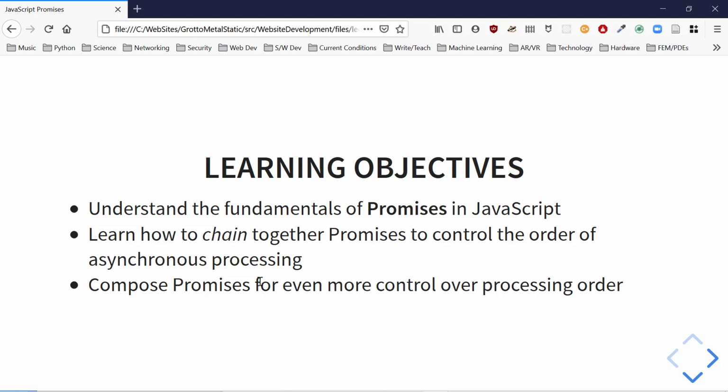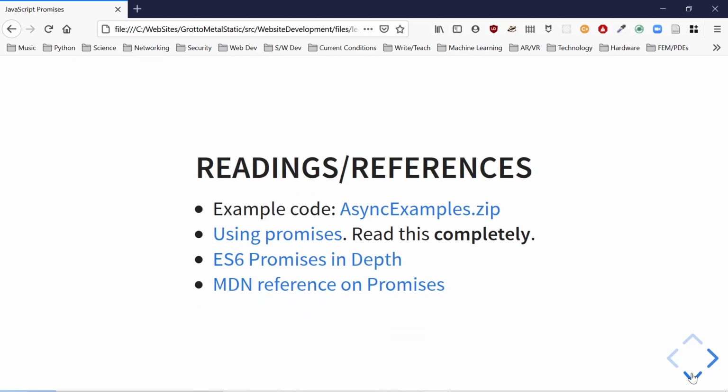We had dealt with callbacks and events. Now we're going to go to a next step, hopefully making our code easier to write and clearer to read. But that's going to take a little bit of effort. We're also going to see how to compose promises to give us even more control over processing order.